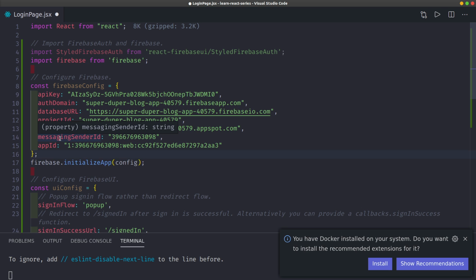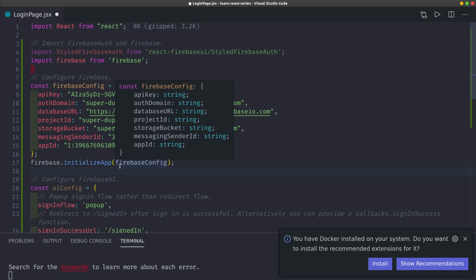So the next bit is the FirebaseUI. This is just to configure and initialize Firebase, the application, then you pass it the configuration object, just configuring Firebase. Then on the next line, line 19, you configure the FirebaseUI together. It's quite simple also, because everything is available for you. If you feel like you're lost somewhere, just go ahead and read the documentation about what's happening.